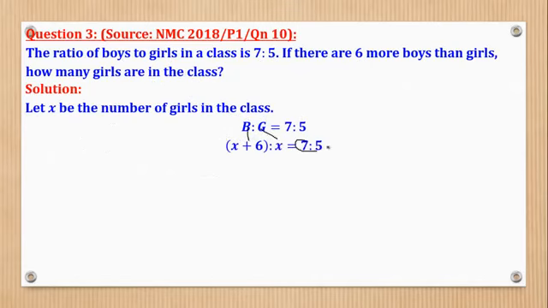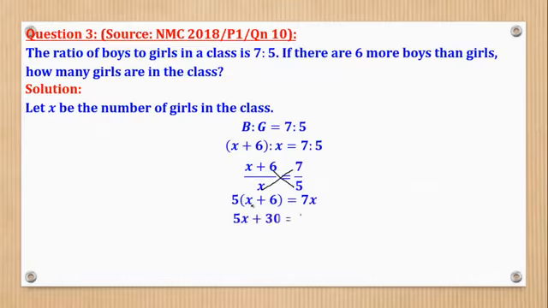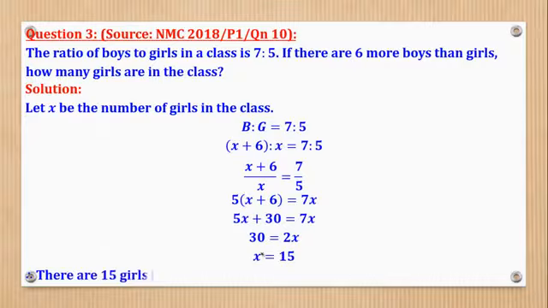The ratio is that. Now ratio is the same as division, so this becomes X plus 6 over X, then it becomes 7 over 5. Then you cross multiply to come up with that. Then next is expand. I think you cover these rules under the video of solving linear equations. Then my aim is to make x the subject. So what I'm going to do, I'll bring this one this side to get 2x. Then divide both sides by 2 to get 15. And that means there are 15 girls in the class.